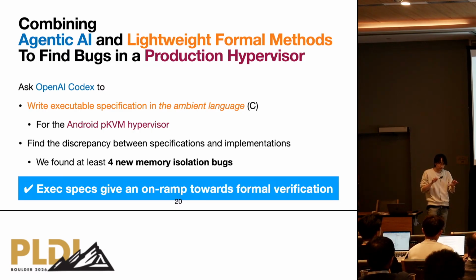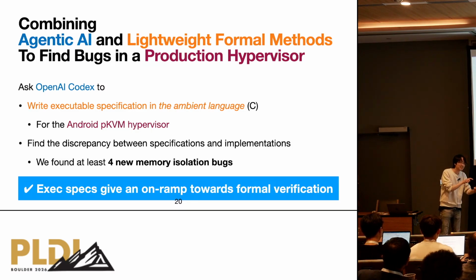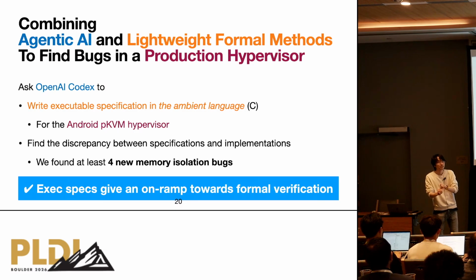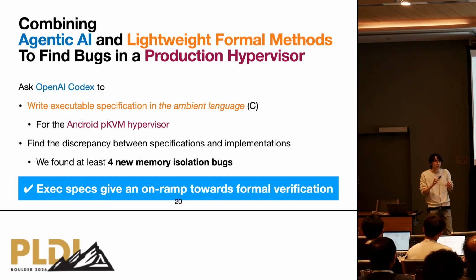If you ask AI to write this kind of abstract notion of the implementation, at some point the AI will find paths where there is a discrepancy between the abstract notion and the implementation. In that case, instead of directly fixing the specification or the implementation, we ask it to triage what the problem is. Through this process, if AI is clever enough to detect what is wrong, then it can report sensible bugs. That is the story of this work.